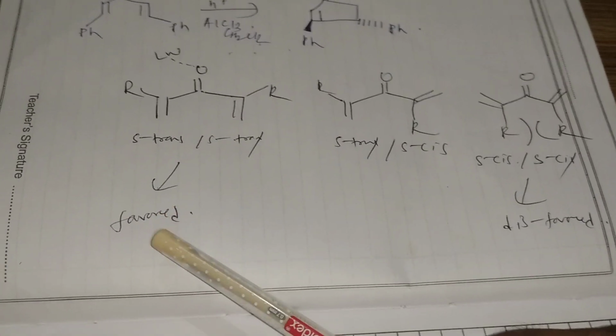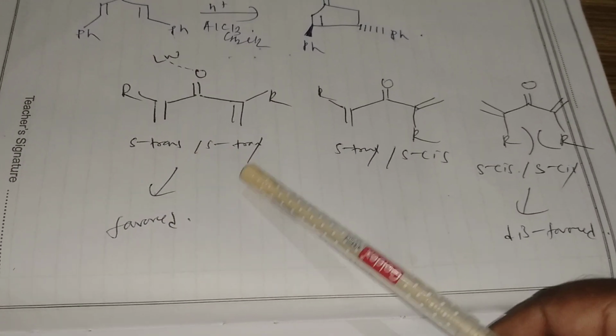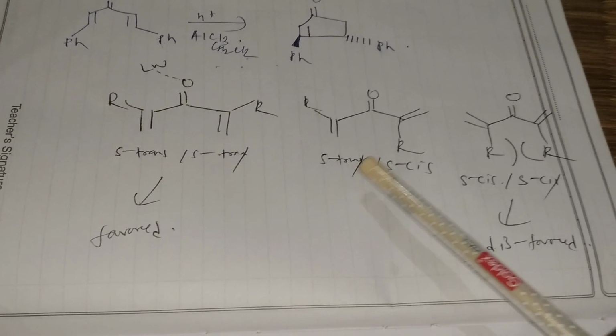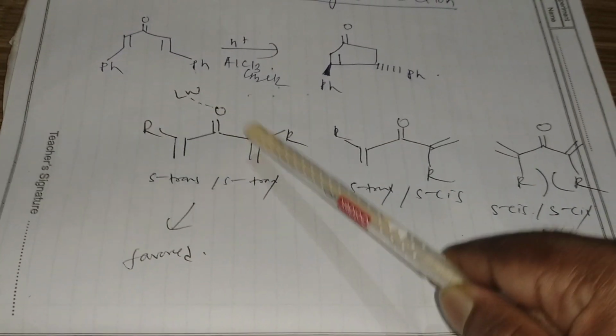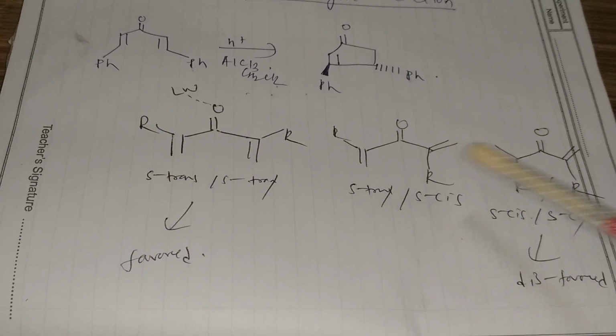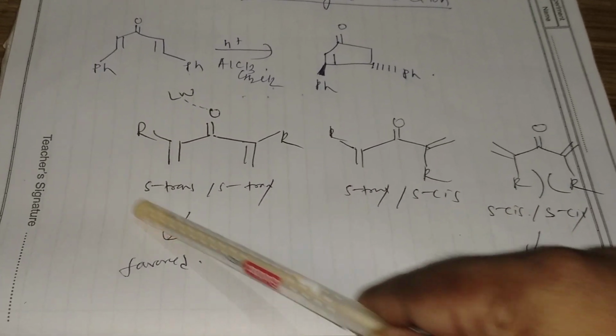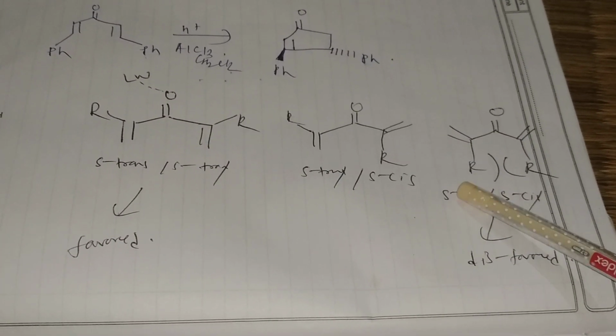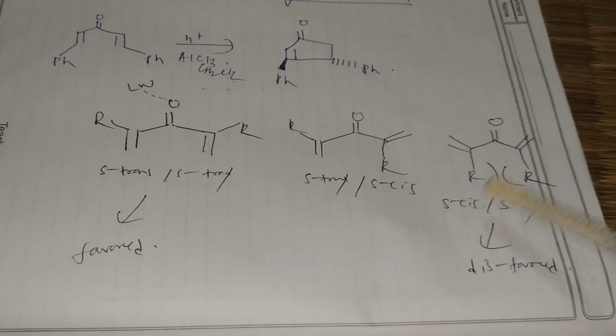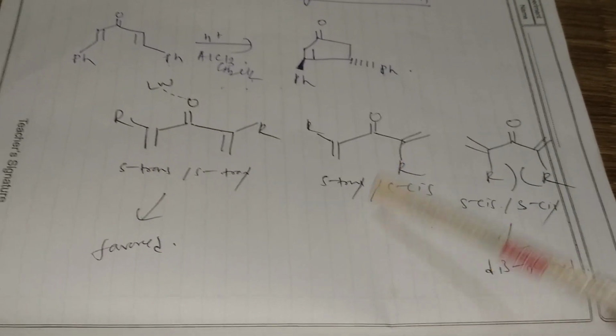Here we can see the S trans and the S cis. The S trans will be favorable for Nazarov cyclization, and the S cis will not be favorable. Only the S trans structure will be favorable for Nazarov cyclization. The S cis is not possible here because of steric hindrance.